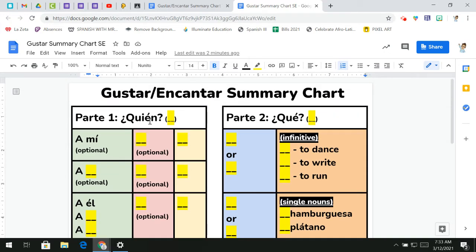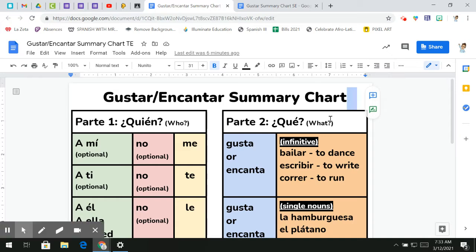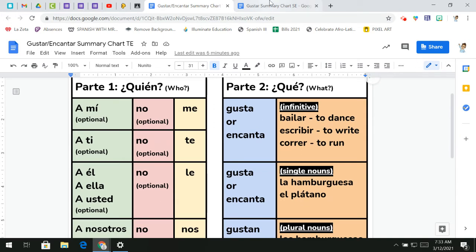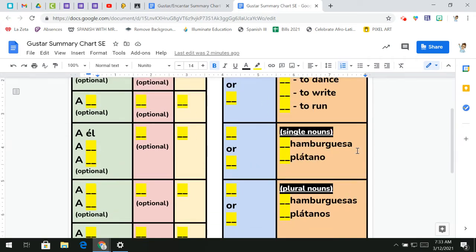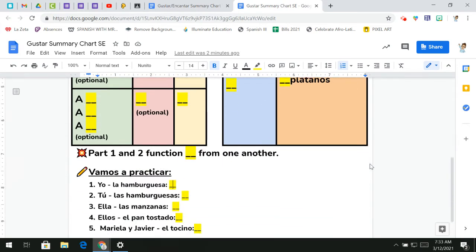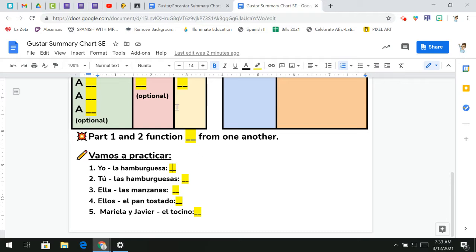So you're going to type in the highlighted areas, copying the original chart. Make sure you're going through here and copying it exactly how it should be, okay? When you get down here, you're going to click on the link that is here, and it'll go through these practices with you, okay? So number one, we have yo and la hamburguesa.